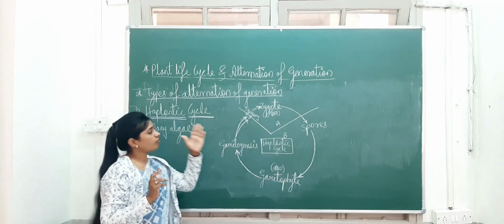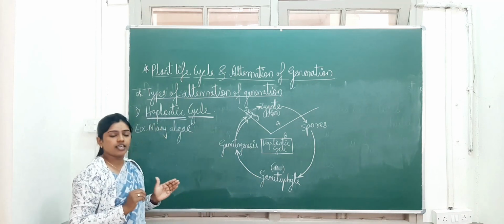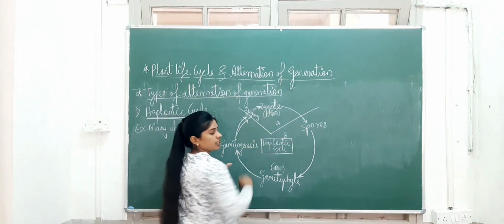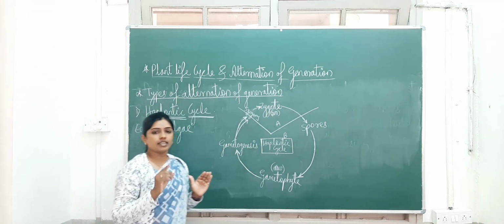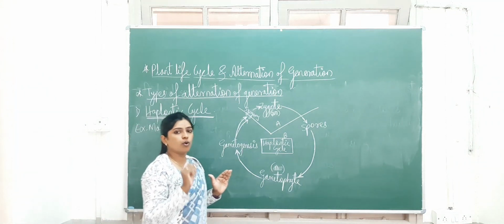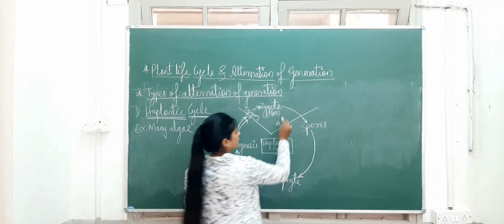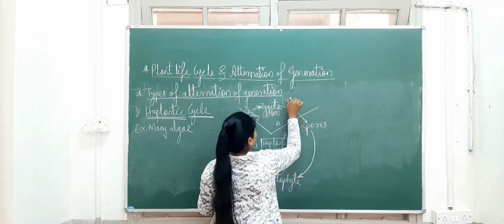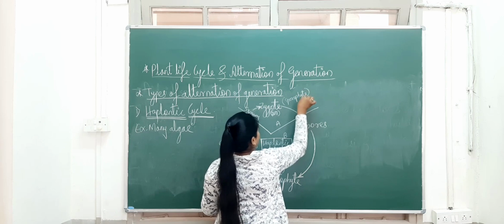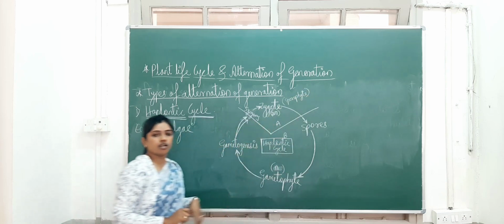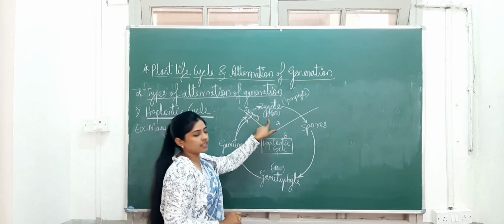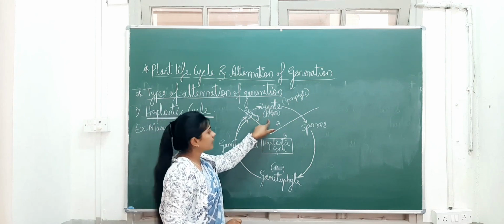So the sporophytic generation in this life cycle is shown by a single celled zygote. Okay, so the zygote is single-celled, and that zygote develops into which plant body? That is sporophytic. Okay, just remember, I will write in rough. You should not mention this in the cycle, but for your understanding, I am writing here. This zygote develops what? Sporophyte. So this sporophyte in this cycle is shown by a single celled zygote.